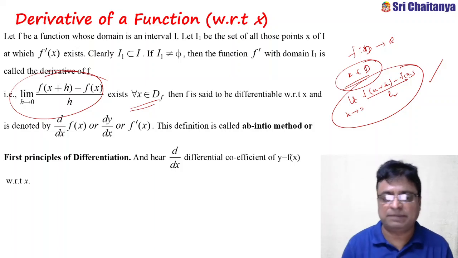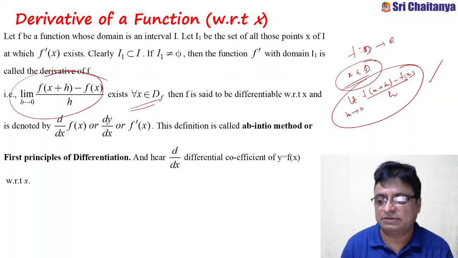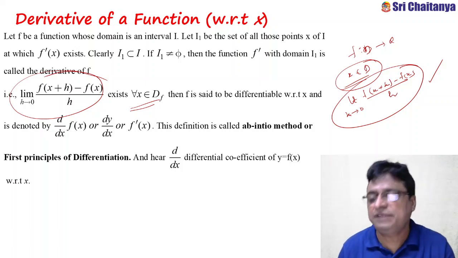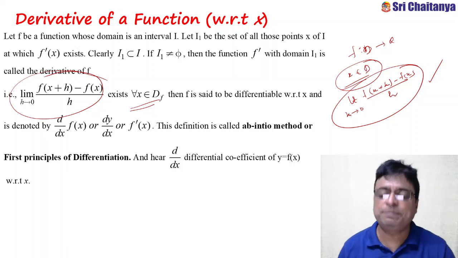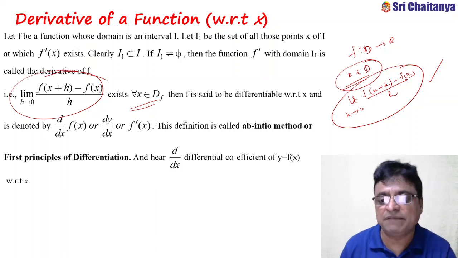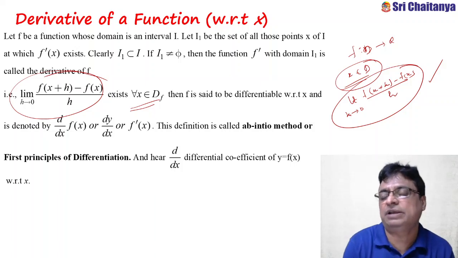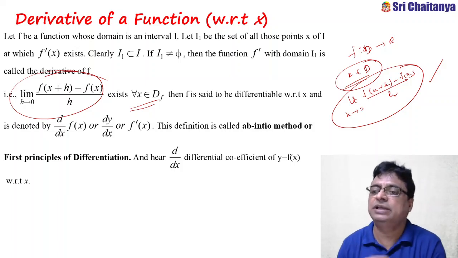In general people say f of x is a function. But don't say that f of x is a function. f of x is the image of the variable x. Usually people use that usage, let f of x be a function. No, let f be a function. f of x is the image of the variable x in the domain of the function.